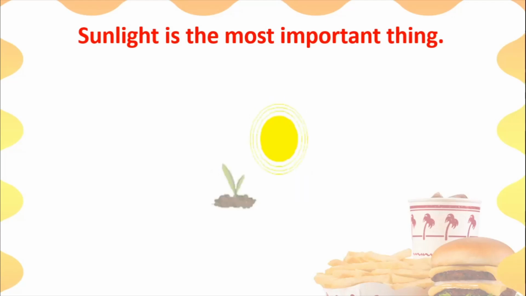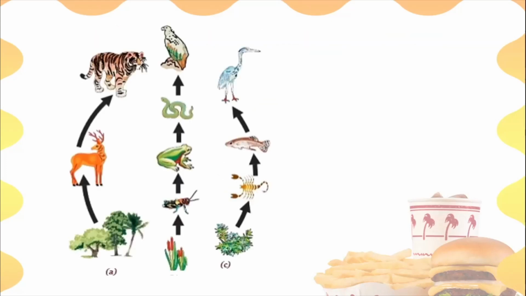So children, like I told you now, it is the plants on which everything else is dependent. It is only plants which can make their own food. Now you will say, teacher, we also make our own food. We also get sabji from the market and we cut it and we cook it. But remember, you're getting the sabji from the market. You are not capable of pulling out your own sabji from your hands or your legs, isn't it? So let us see this particular image. You will come to know.